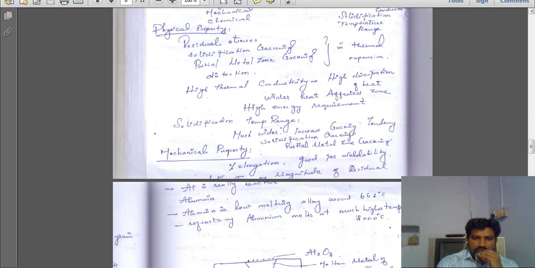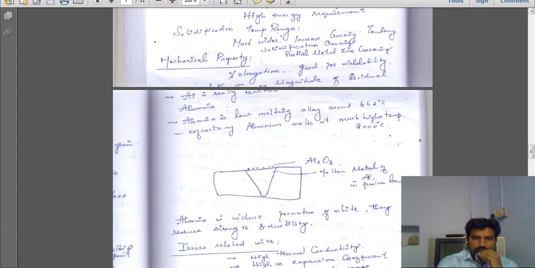Next one, mechanical property, percentage of elongation. The percentage of elongation is about strength. The aluminium material has somewhat lower yield strength, so the residual stress will be somewhat lower compared to other materials. This is a good thing for welding aluminium alloy.